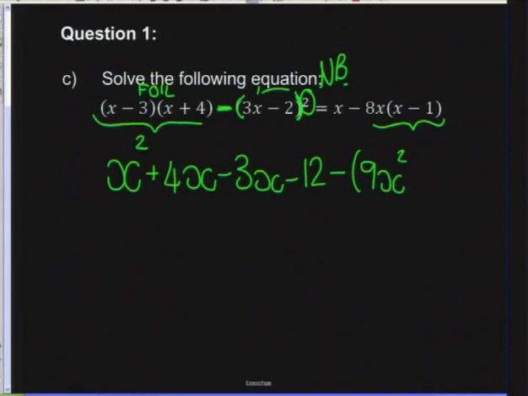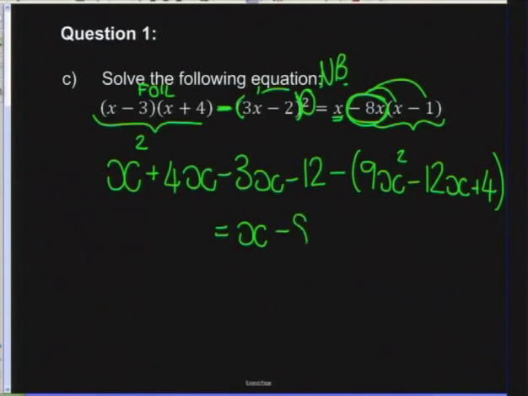So if we're FOILing it out, we're going to land up with 9x squared minus, okay, I'm going to do it in 1 step over here. If you need to take 2 steps, that's absolutely fine, and plus 4. Okay, so what I've done is FOILed it out. Forgive me for writing it on 2 lines, but I've run out of space there. What we've got over here now is x minus, okay, now I've got a negative 8x, which is going to have to distribute into the bracket. So it's going to have to be negative 8x squared plus 8x.